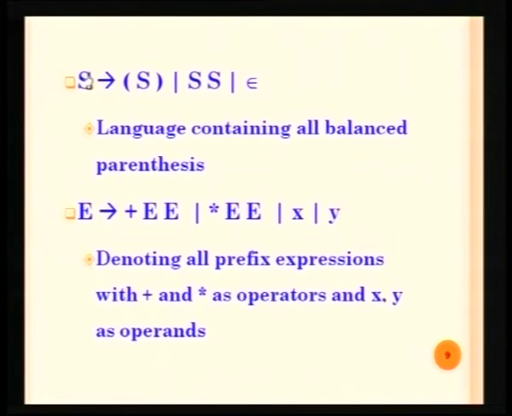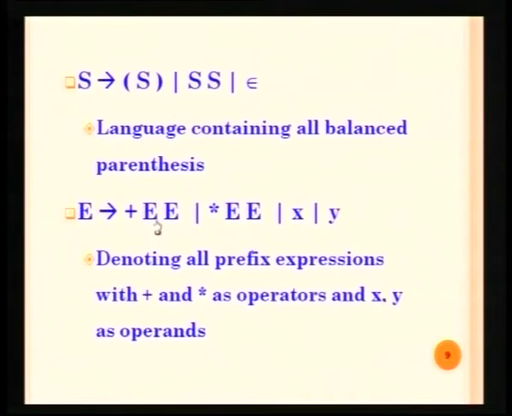I can even go for expanding this S by the second rule, it is S and S. So, once again it must be expanded either by epsilon or by the first rule or even by the second rule. So, if I go for the first rule, definitely I will introduce one opening bracket and one closing bracket. So, always this will generate equal number of opening and closing brackets, but in the order expected by the conventional scenario. That is only an opening bracket followed by closing bracket, it is not the closing bracket followed by the opening bracket.